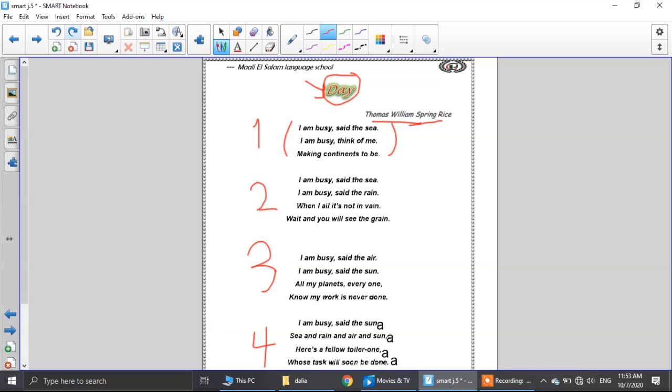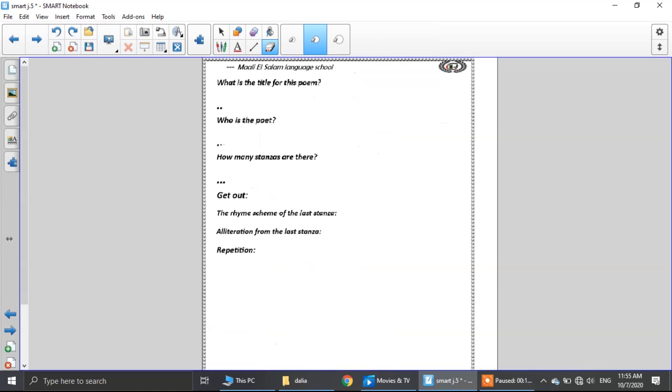Okay, let's read our questions. What is the first question here? What is the title of this poem? Do you remember what our poem is called? Excellent, Day. So the first question is about the title, and the title is Day. Who is the poet? Do you remember? As we said before, who is the poet? Excellent. The poet is Thomas William Spring Rice. Okay. How many stanzas are there? Do you remember? We counted our stanzas before. Excellent. There are four stanzas.